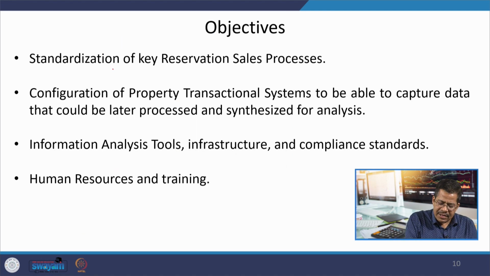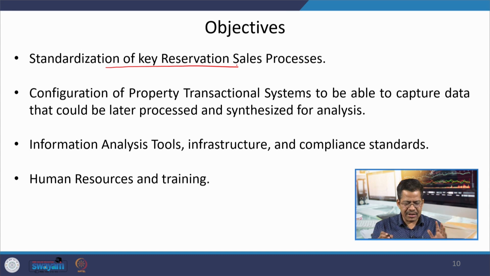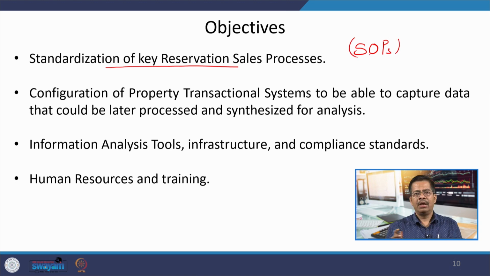Here are some of the qualitative things, like following some SOPs, so that it is not person specific, it is more system specific processes which are happening in this particular group.